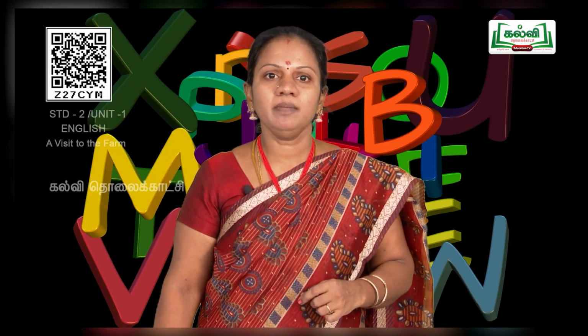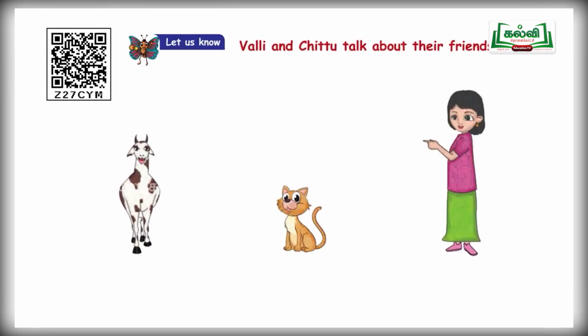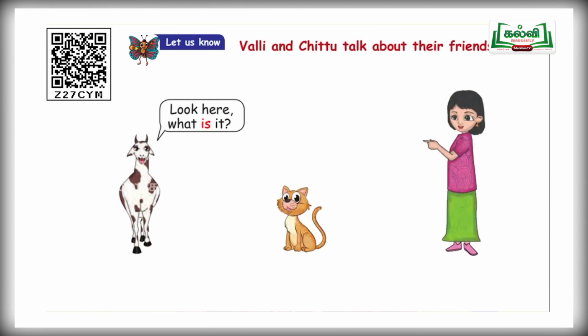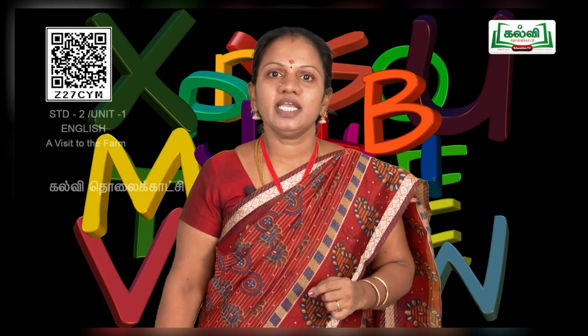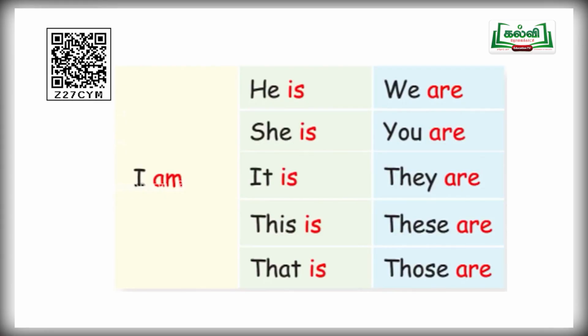And next one, Chittu is asking Valli, look here, what is it? Idu enna? Chittu is asking Valli. Now Valli is replying, it is a cat. So it is a singular pronoun. After it, what are you supposed to use, children? Is. It is a cat. And next one, look at this tabular column.